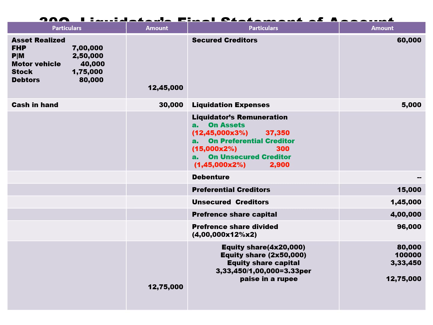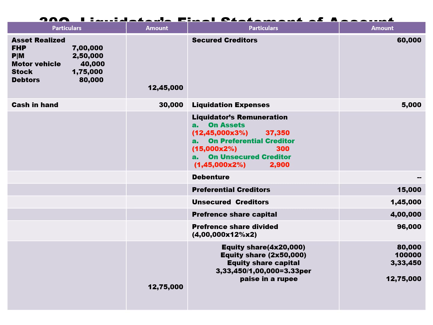Next, we don't have debenture in our question. Then we have preferential creditors 15,000. Then we have unsecured creditors 1,45,000. Then we have preference share capital 4 lakh. And then we have preference share dividend as calculated in the question is 96,000. Then we need to check how much amount is left. Let us see how much money we have to pay the equity shareholders. Let us check how much cash is available to pay equity shares.